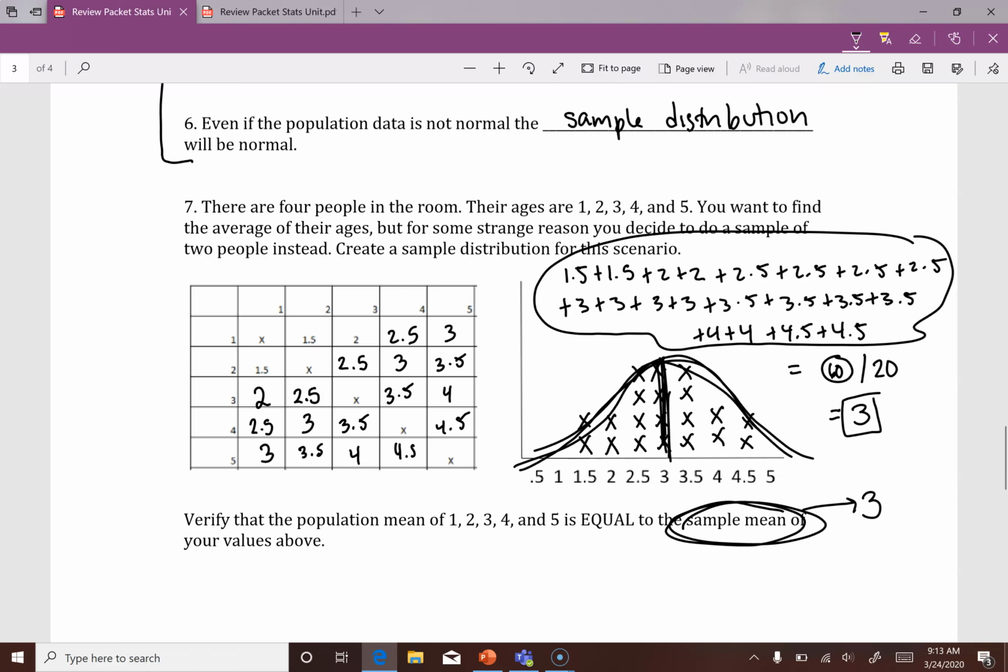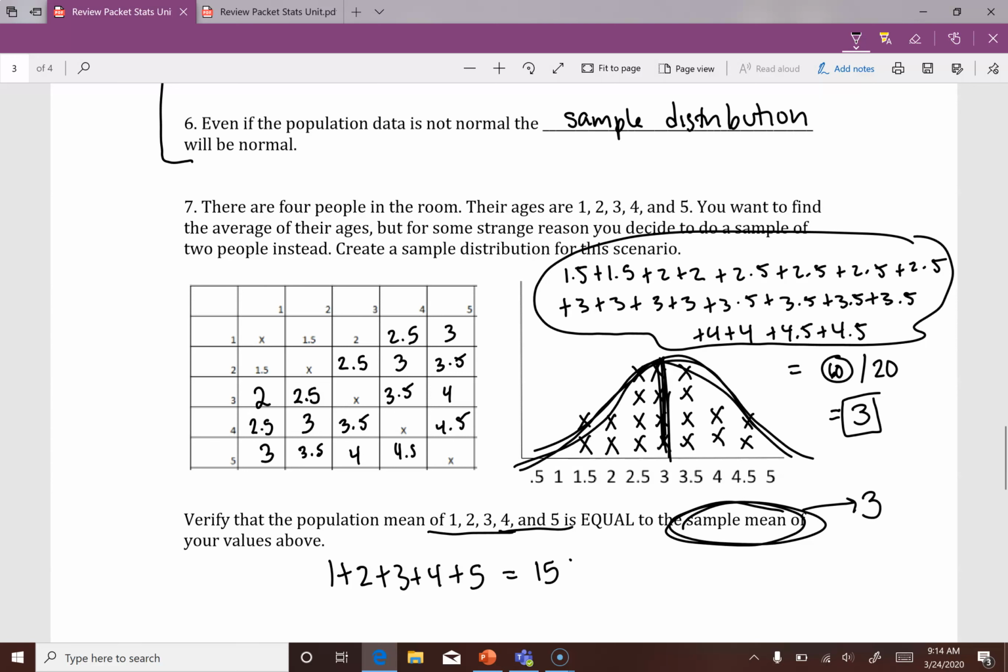Very interesting. Now let's verify that our population mean is the same. So this one's way easier. I only have numbers 1 plus 2 plus 3 plus 4 plus 5. I'm adding the ages of all 5 of those people, and that's going to give me a sum of 15.